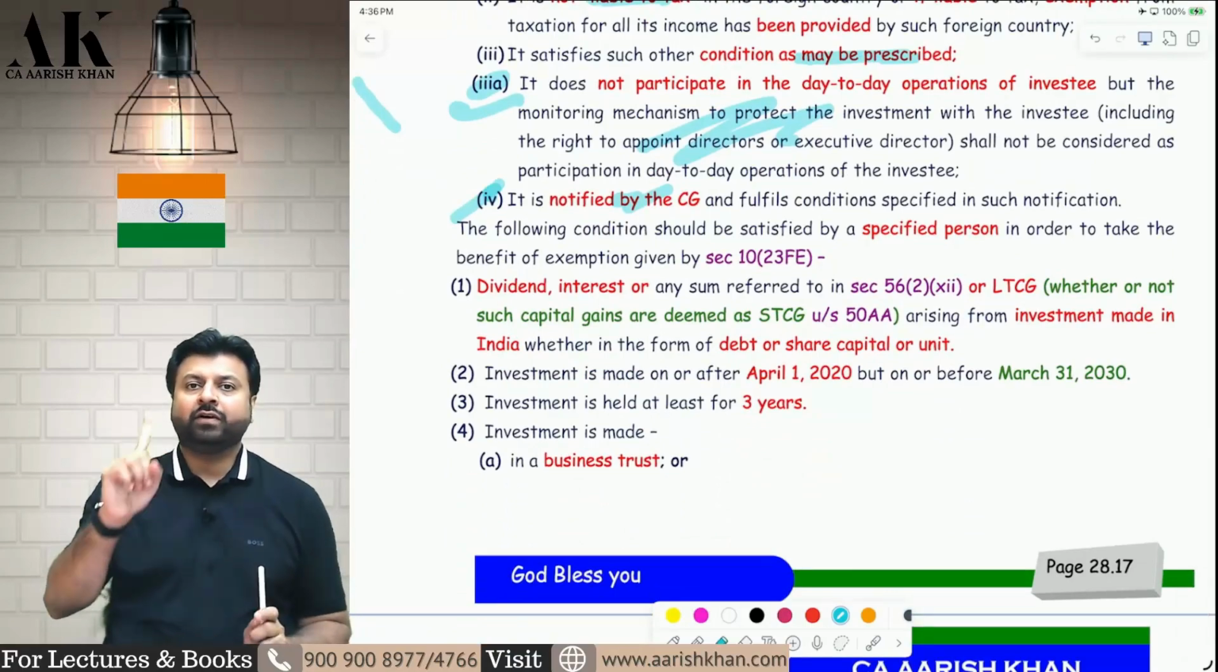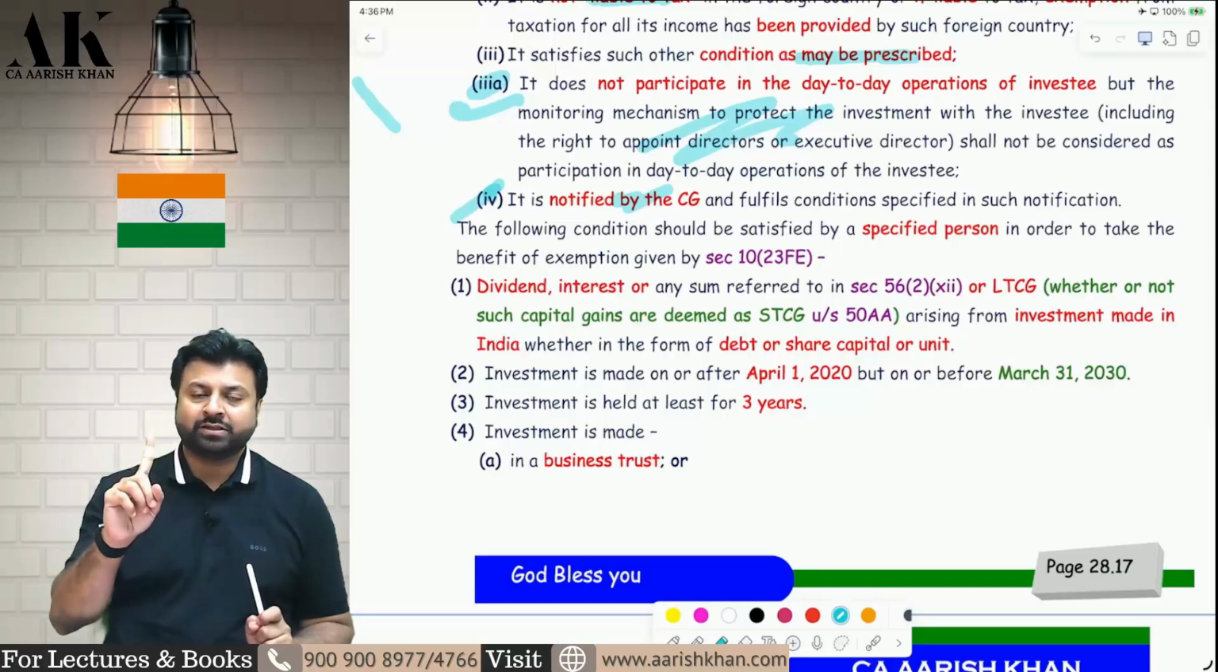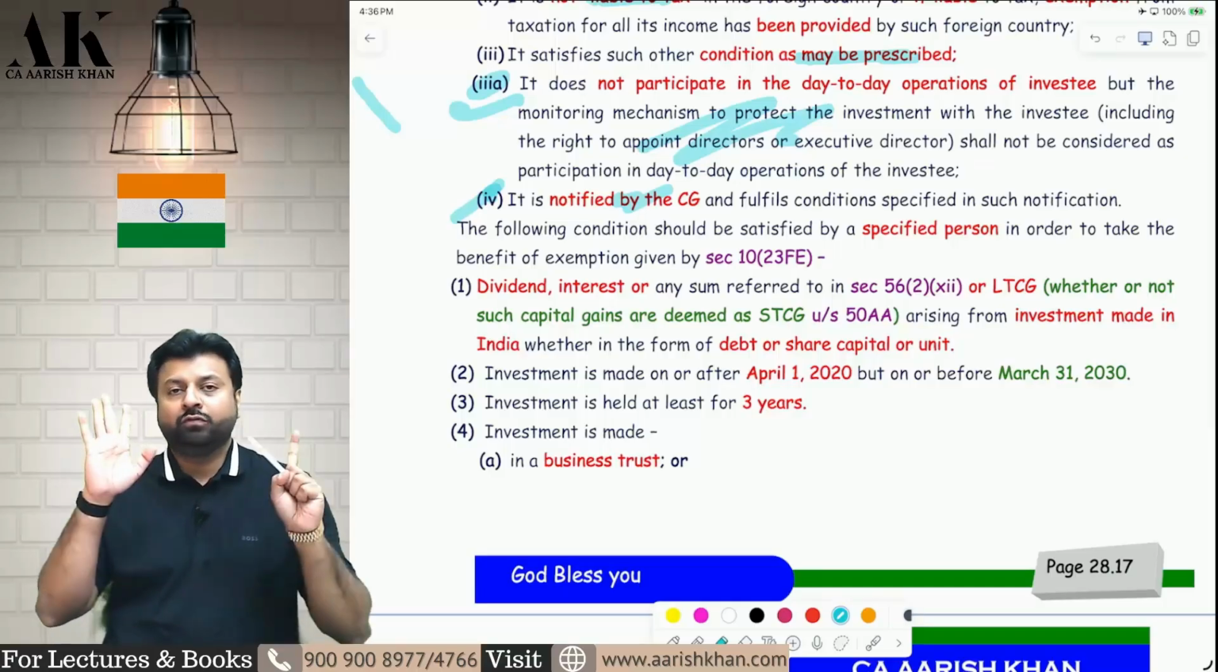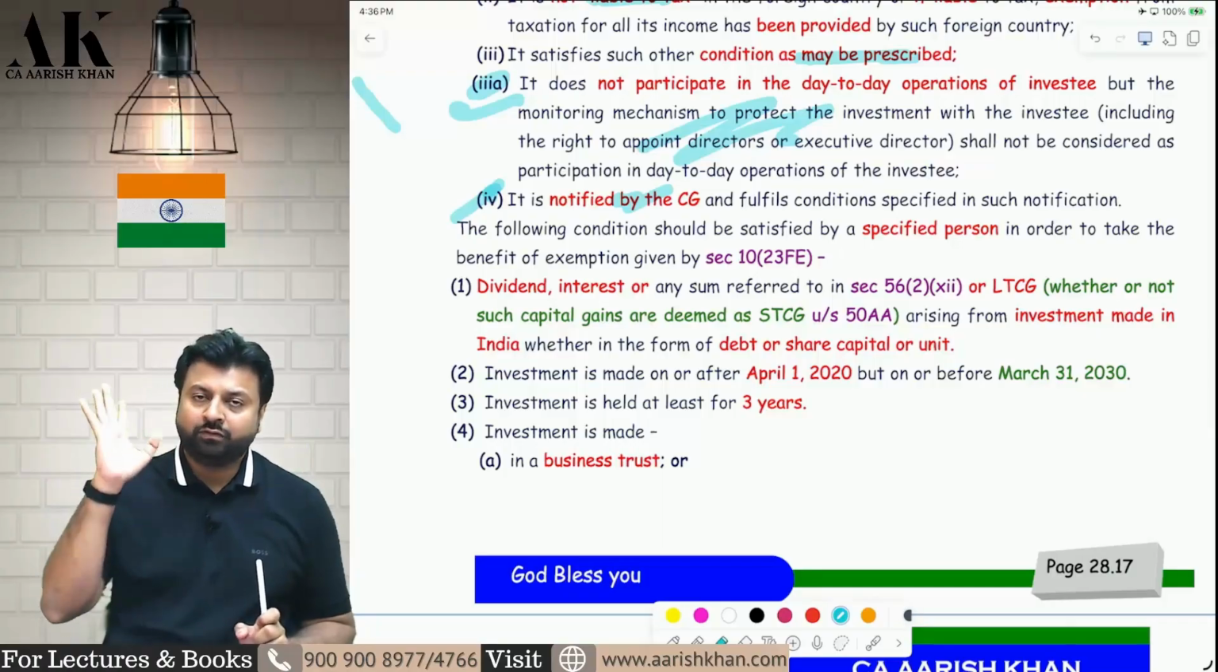I will again sum up. First is the wholly owned subsidiary of Abu Dhabi Investment Authority. Second one is the sovereign wealth fund who fulfills 6 conditions. Third one is the pension fund who fulfills 5 conditions.